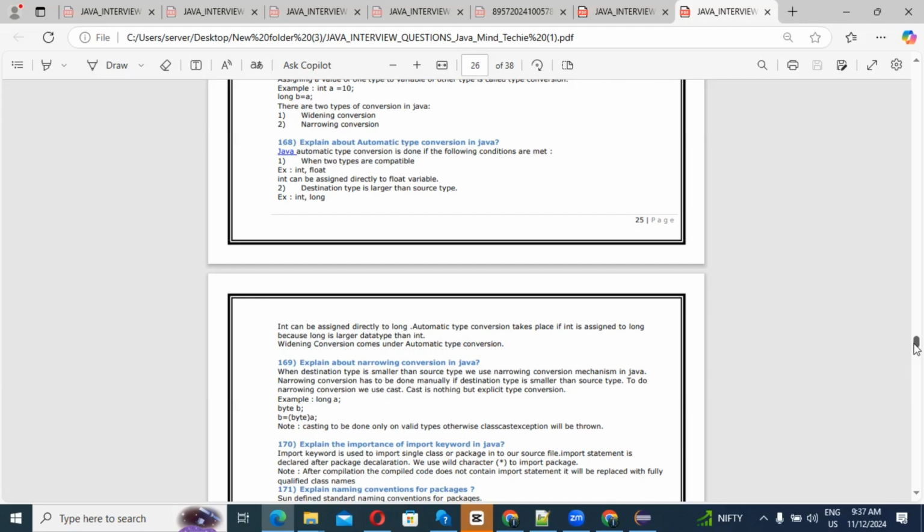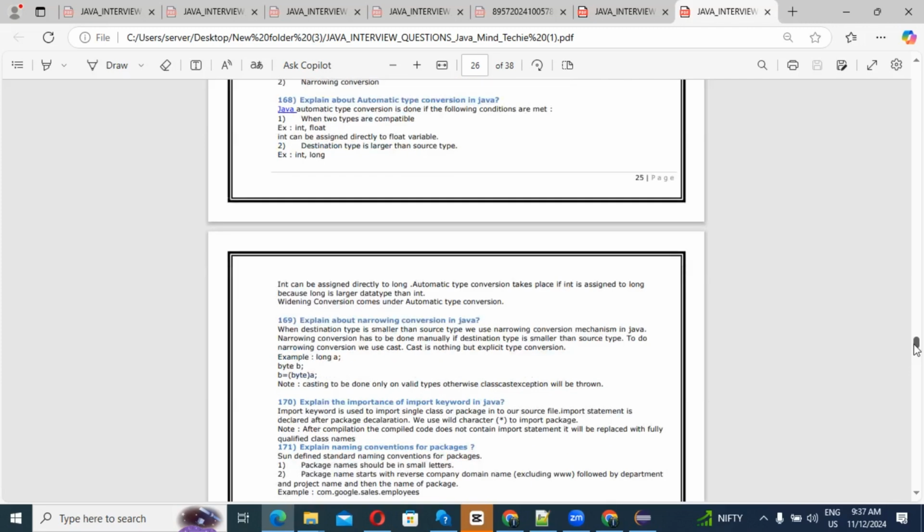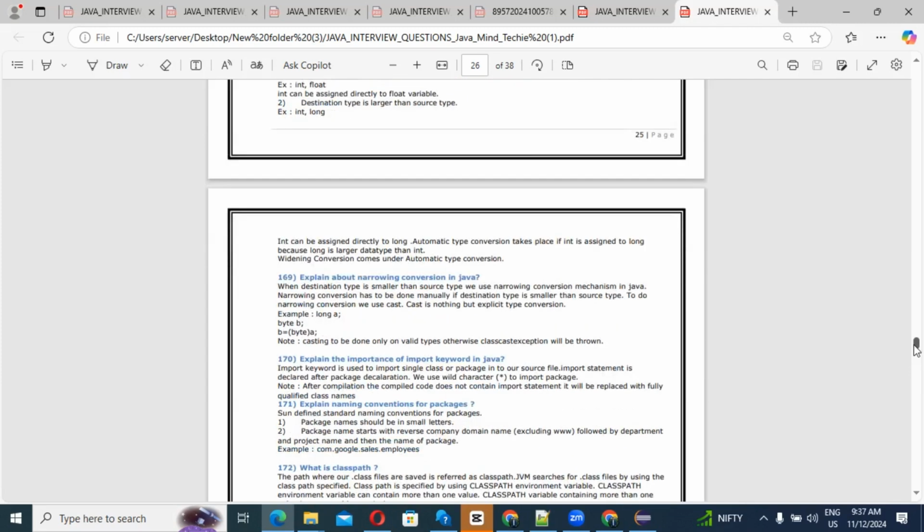Explain the importance of the import keyword in Java. Why do we use the import keyword in Java? The import keyword is used to import a single class or package into our source file. The import statement is declared after the package declaration. We use the wildcard character star to import a package. Note that after compilation, the compiled code does not contain the import statement; it is replaced with the fully qualified class name. That is the purpose of the import keyword.